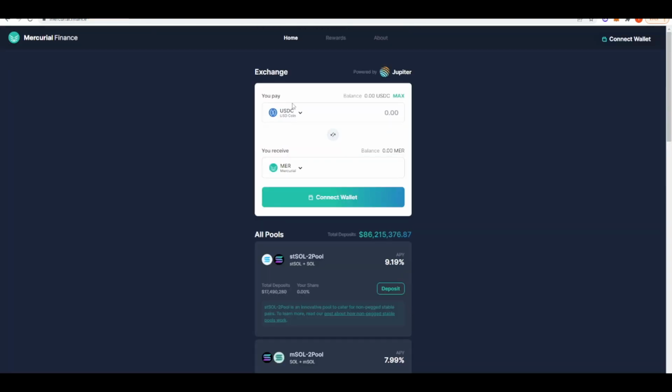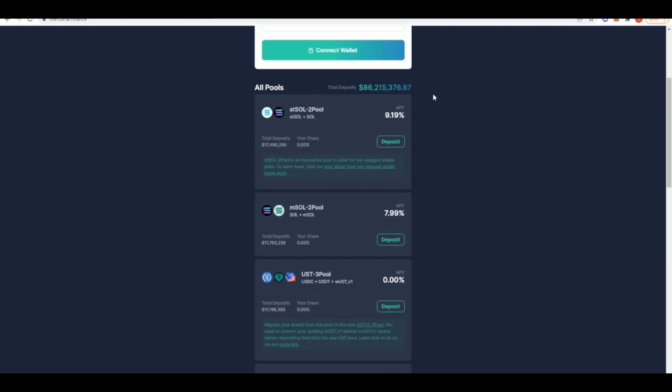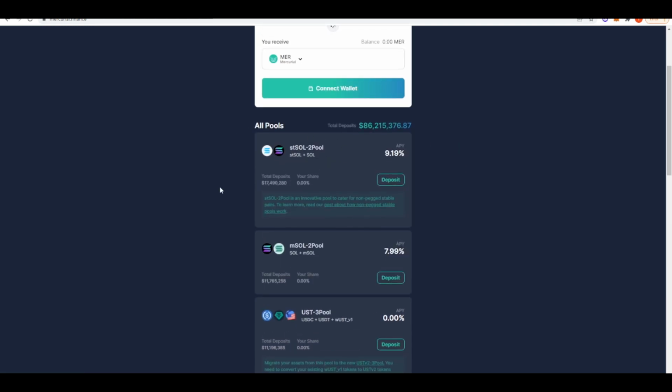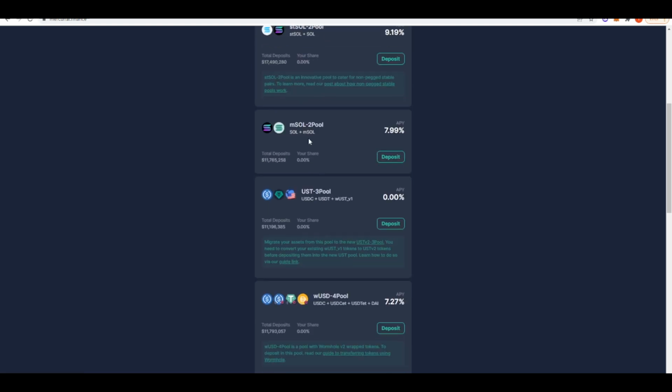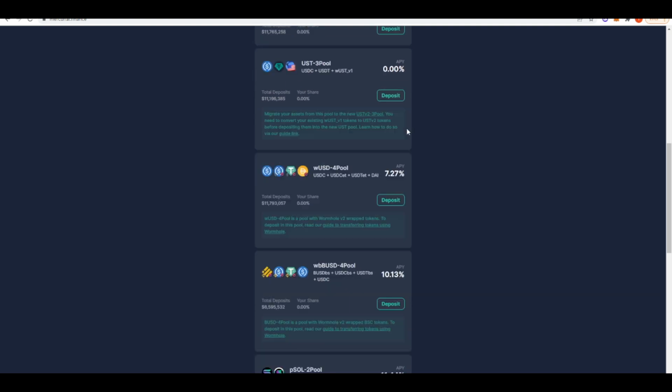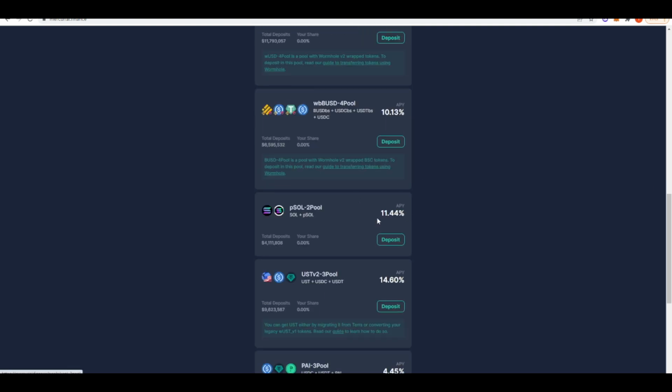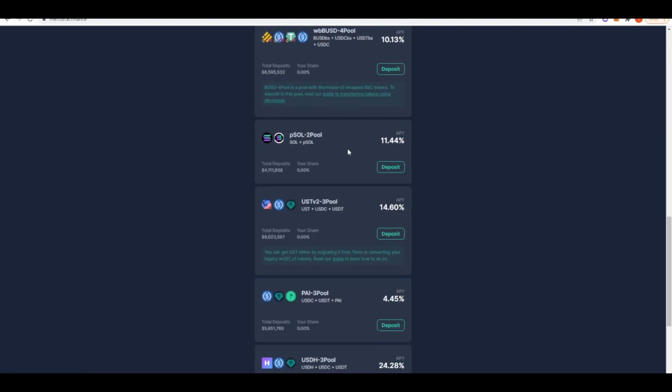Now the next platform we're going to take a look at is Mercurial Finance. Mercurial Finance is the second best stable swap platform here on Solana. If we take a look, they have a pool here that's currently paying out 9% APY if you provide liquidity in the stake SOL pool. The MSOL one is slightly lower, but if we take a look here, we can find an 11.44% APY pool on Parrot SOL.